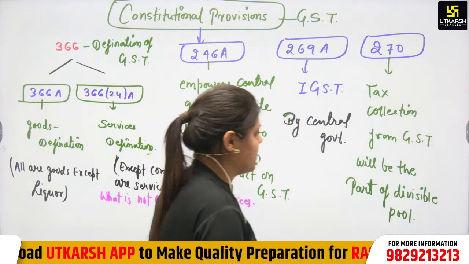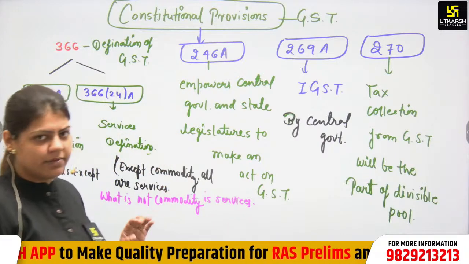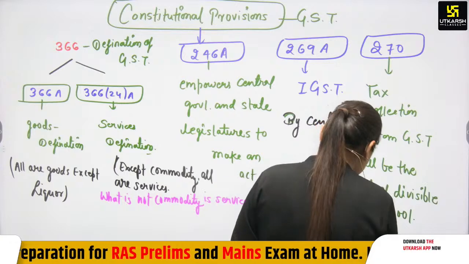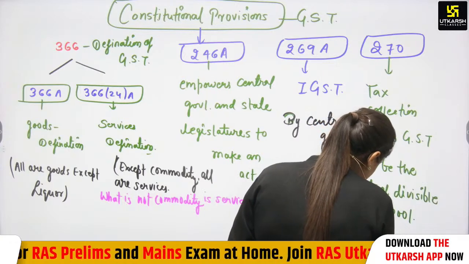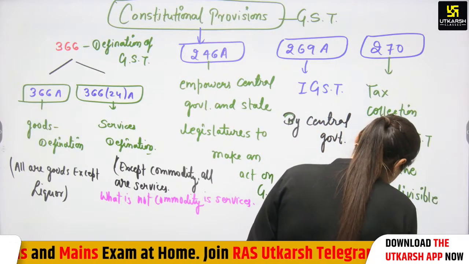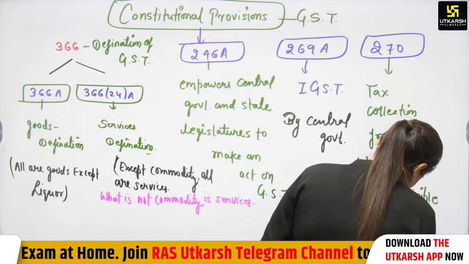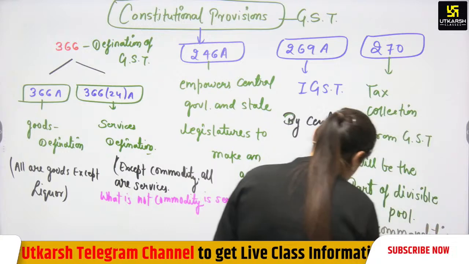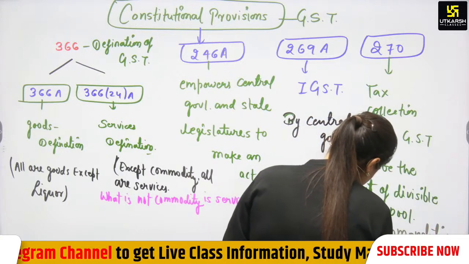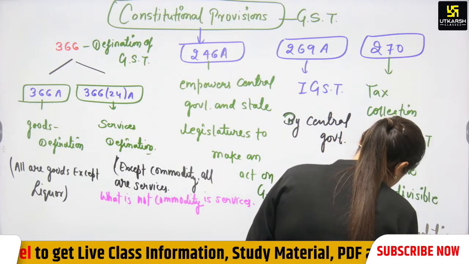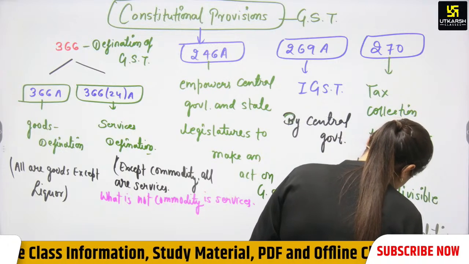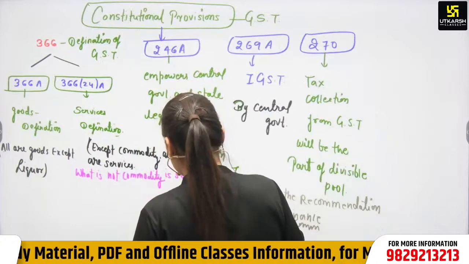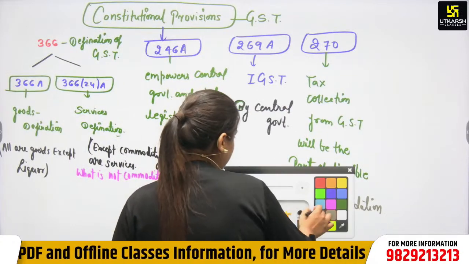Tax collection from GST will be the part of the divisible pool on the recommendation of the Finance Commission.